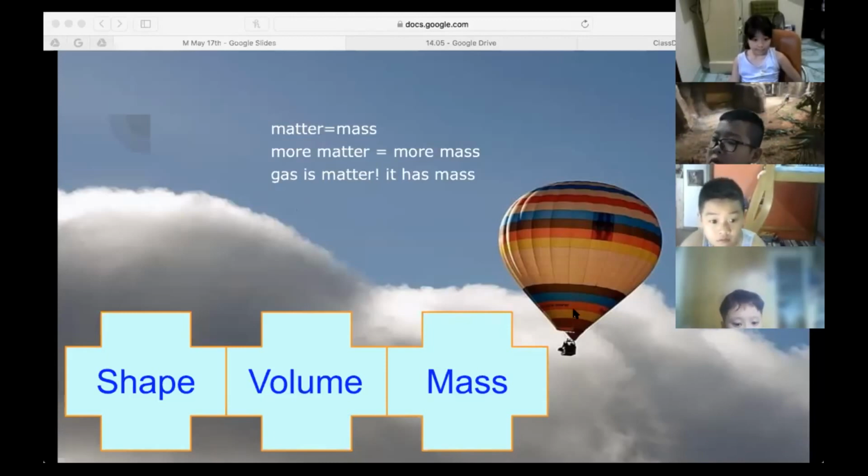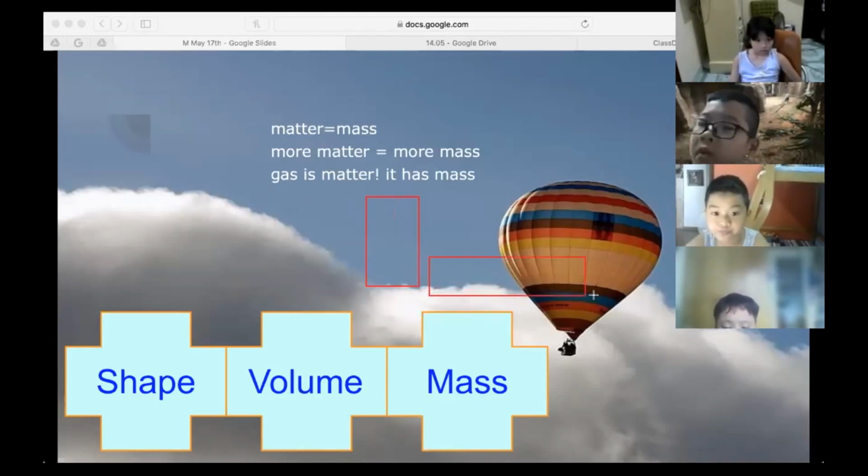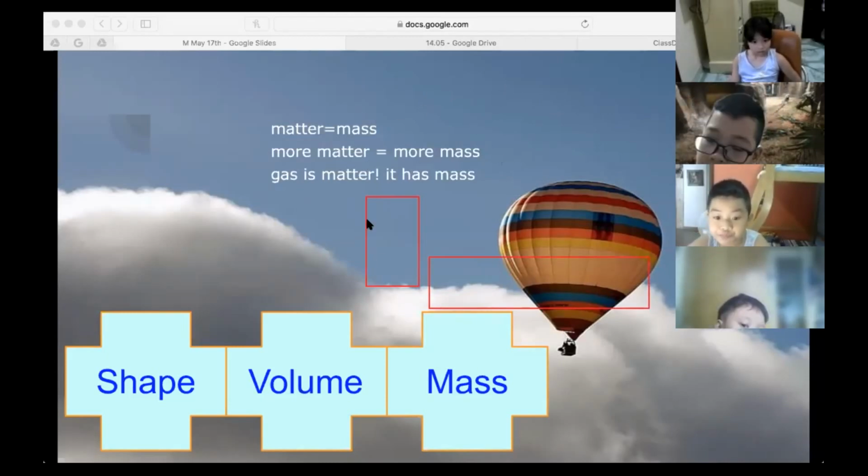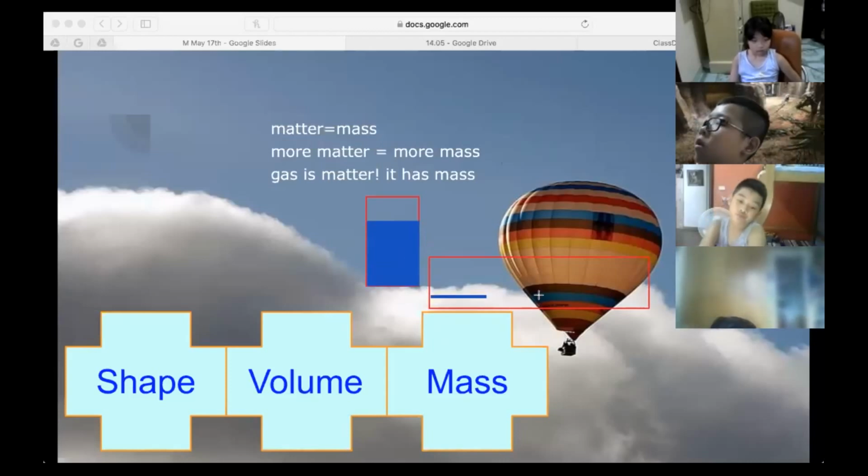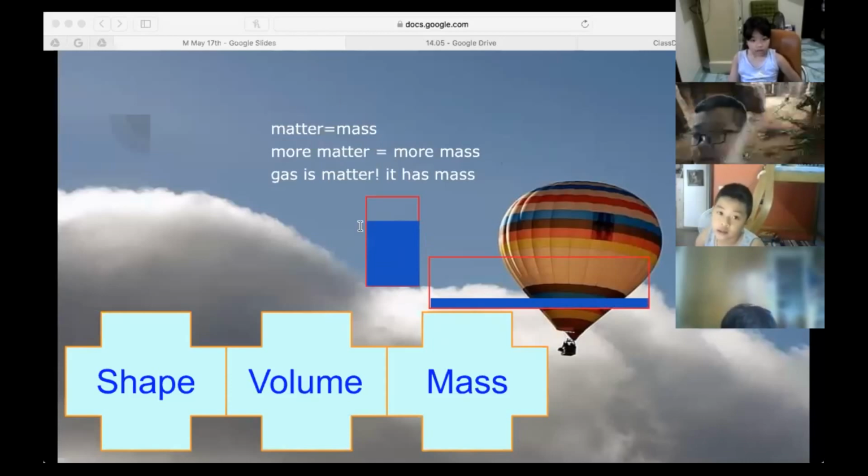So gas does take the shape of its container, but it fills it up the whole way. For example, let's say we have two really big containers. I'll do liquid in blue. Liquid would be like this. It takes the shape of its container, and this. All right, they have the same volume.